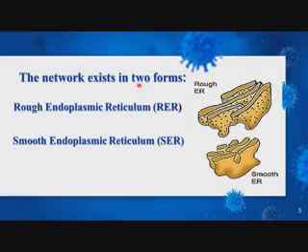The network exists in two forms. It means there are two types of endoplasmic reticulum: rough endoplasmic reticulum, RER, and smooth endoplasmic reticulum, SER. Look at this diagram: in the rough endoplasmic reticulum the surface is rough, and in the smooth endoplasmic reticulum the surface is smooth.